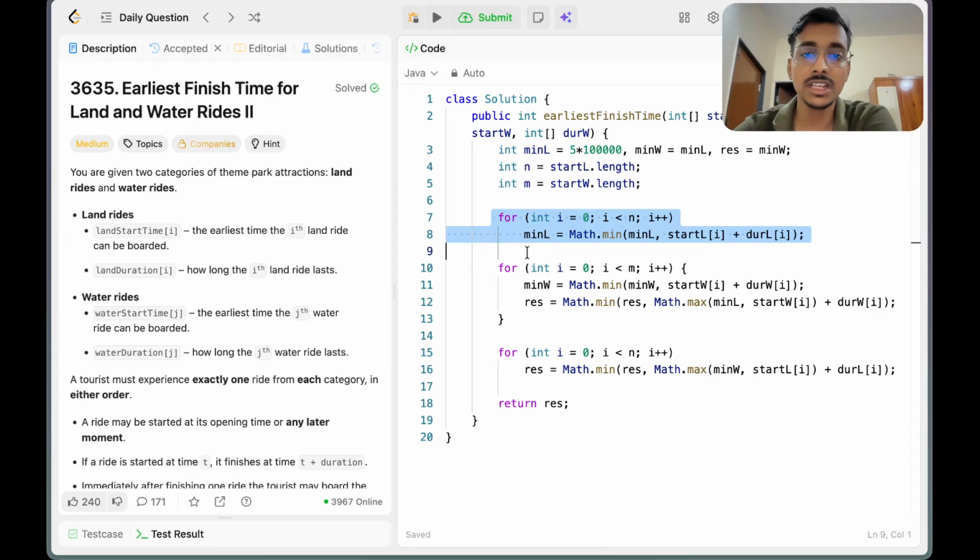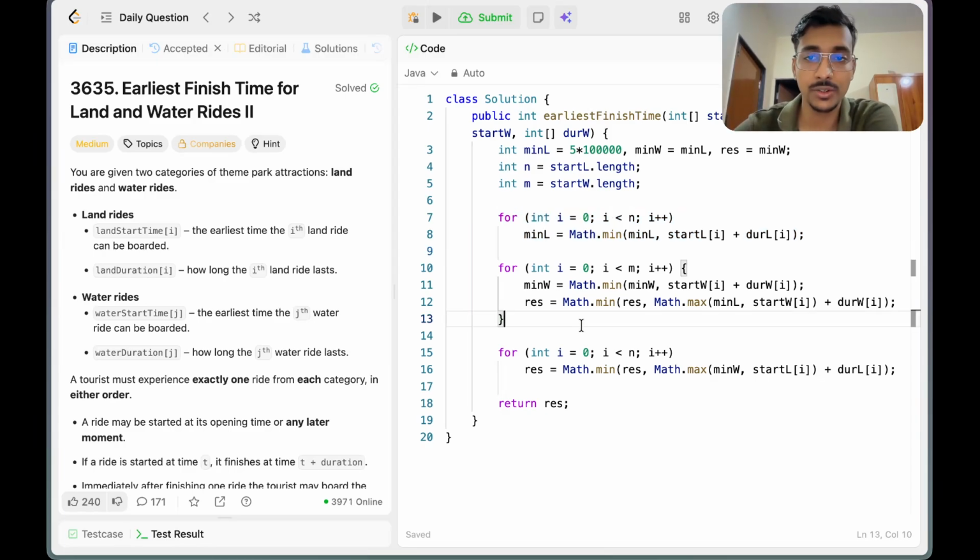Now in this for loop, we are doing the same thing for the water ride.